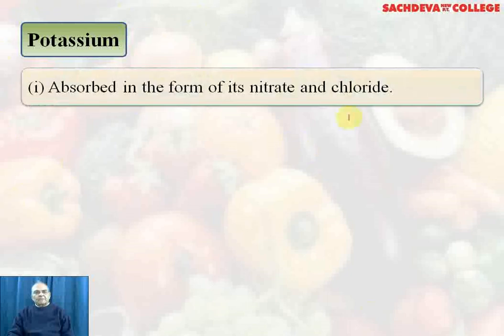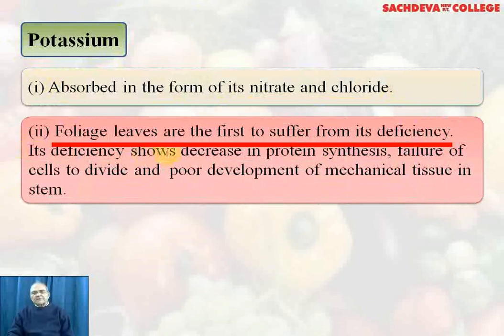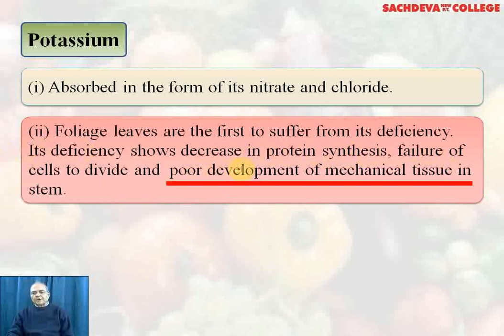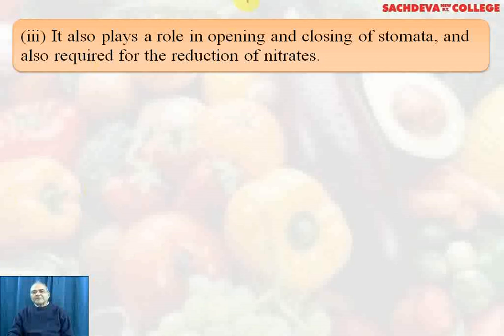Potassium, absorbed in the form of its nitrate and chloride. Foliage leaves are the first to suffer from its deficiency. Its deficiency shows decrease in protein synthesis, failure of cells to divide, and poor development of mechanical tissue in stem. It also plays a role in opening and closing of the stomata and is also required for the reduction of nitrates. You know that this is the most acceptable theory, that accumulation of potassium ions in the guard cells leads to the opening of the stomata.